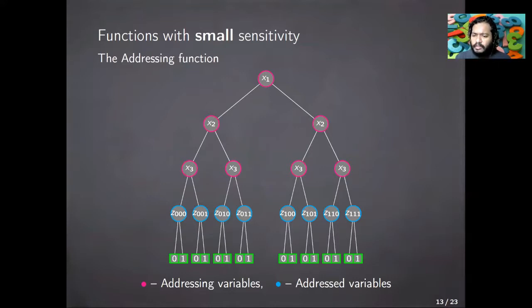So what does this do? We first pass inputs to the addressing variables, to the red circles. And that will define a unique path to a unique addressed variable, to a unique blue circle. And then once the addressing variables are set to specific values, the function value is actually the value that is specified to the addressed variable, to that unique blue circle. That's it. So that is the idea of the addressing function. Once you pass the values to the addressing variables, the function value is simply determined by the uniquely addressed variable.